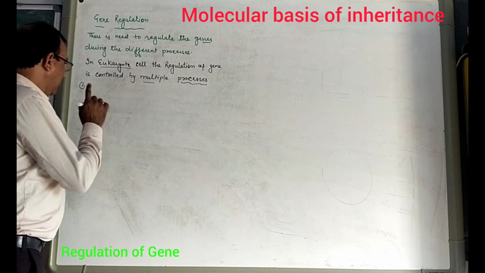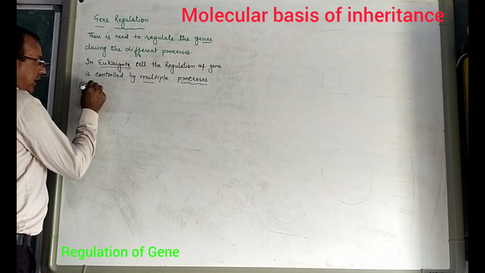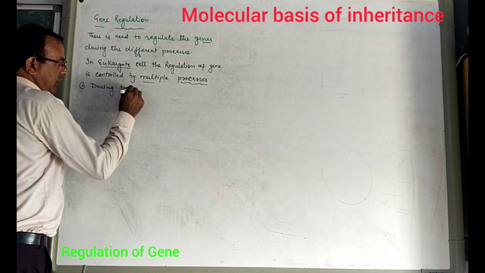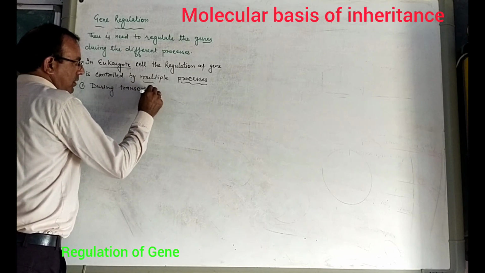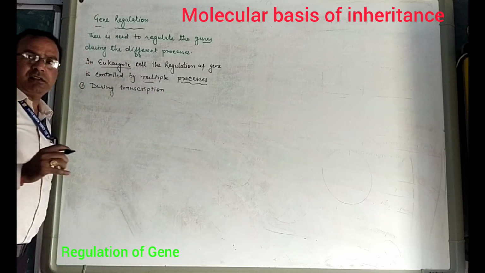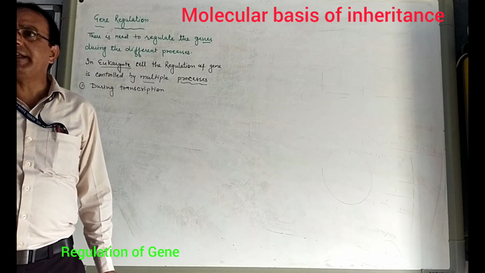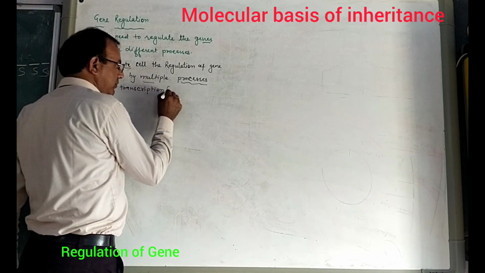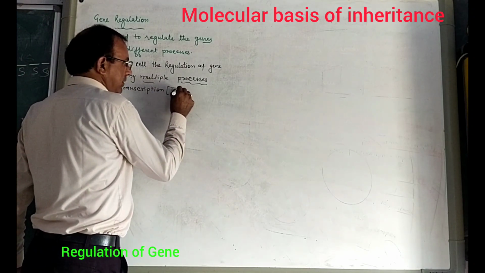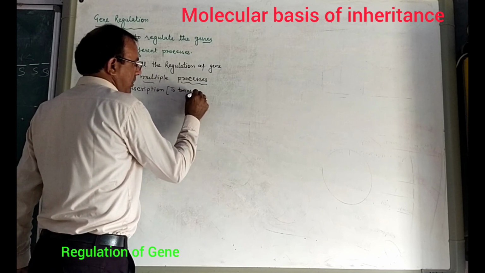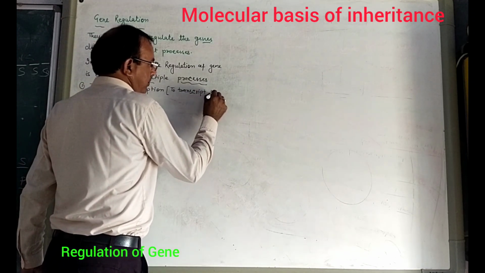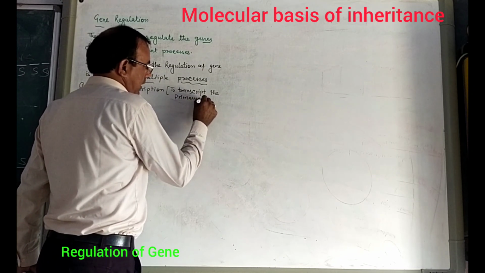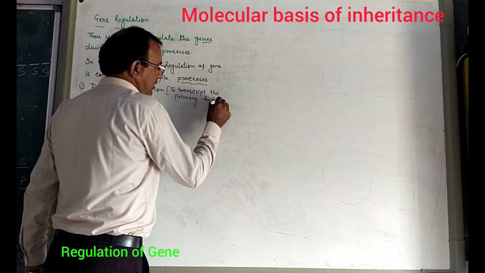First, during transcription, the primary transcript, hnRNA, is made.